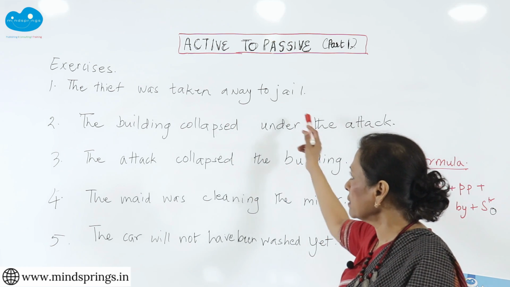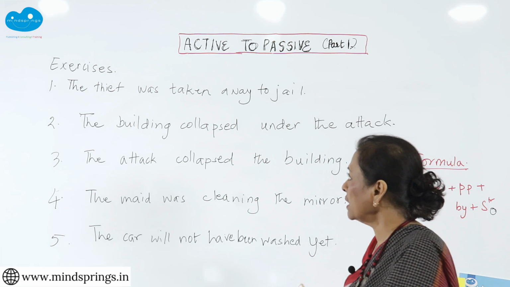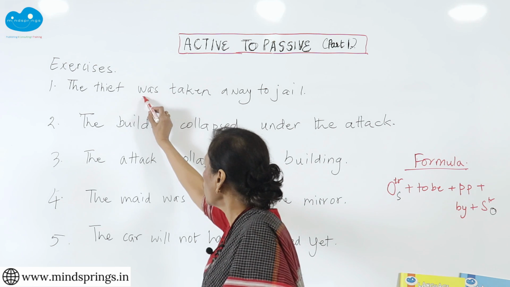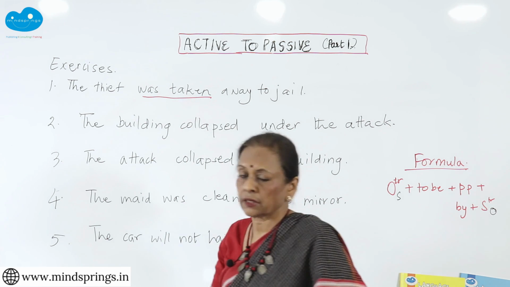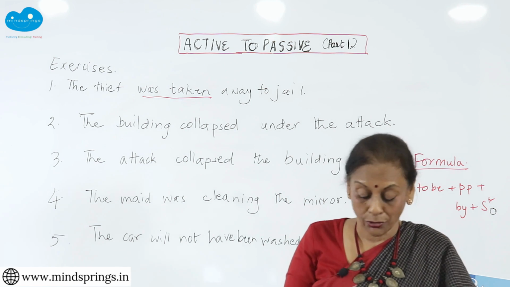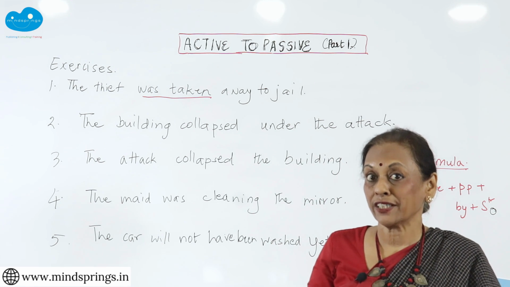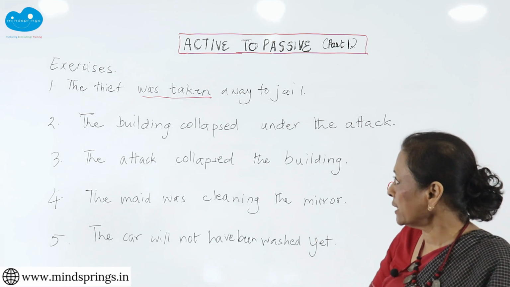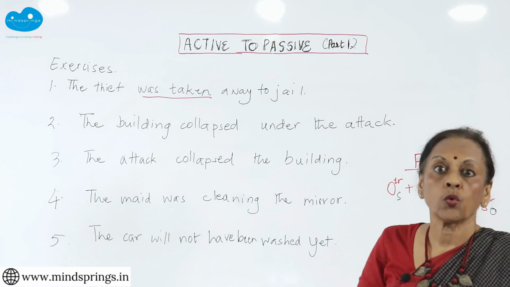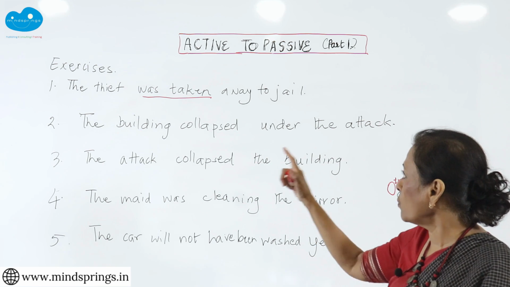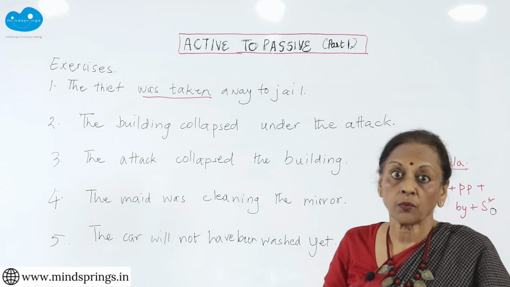So what is the verb in this sentence? The thief was taken. See, was taken. Now some of you probably already have understood what the voice is because we did the formula, but in case you don't know, you say was taken. Someone was taken.